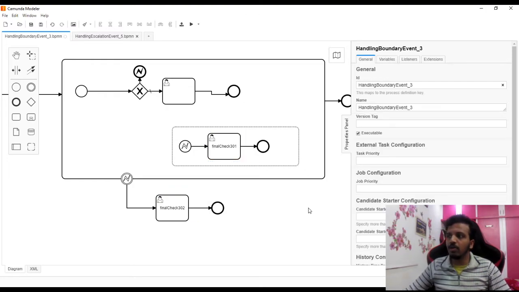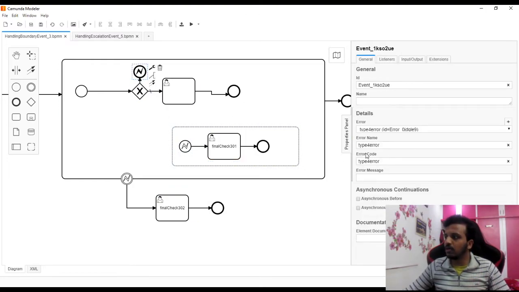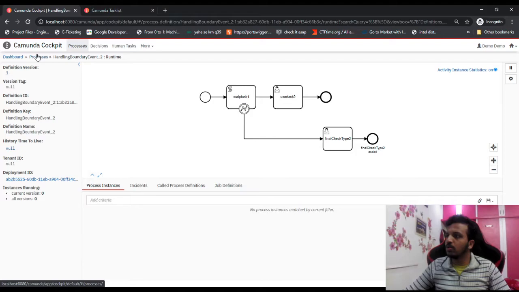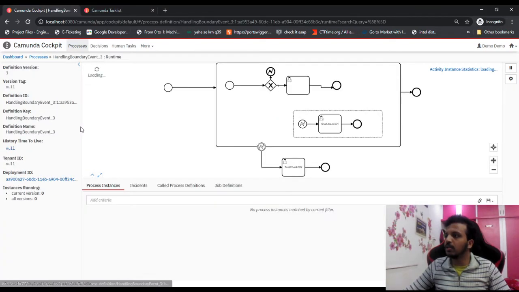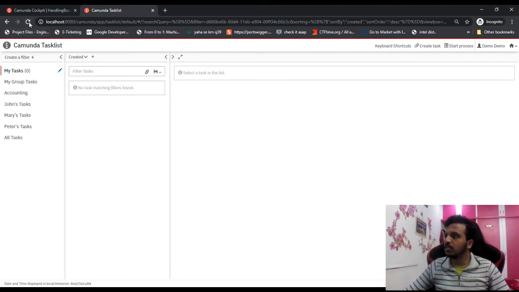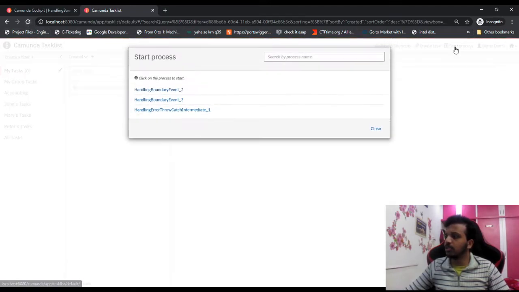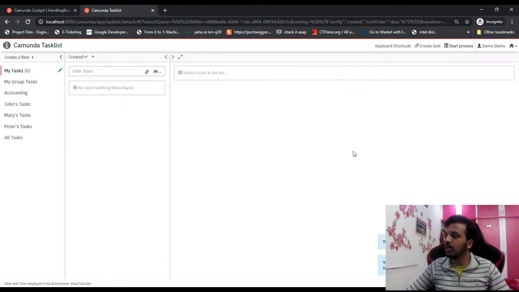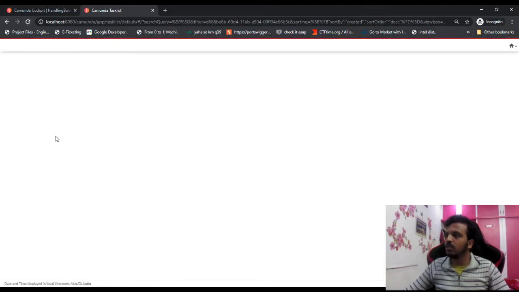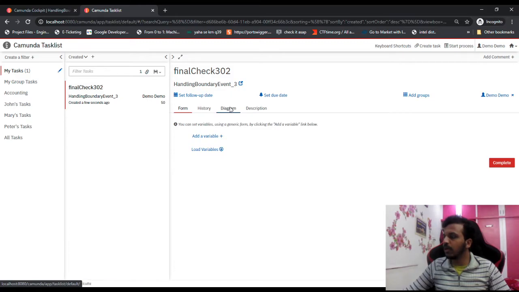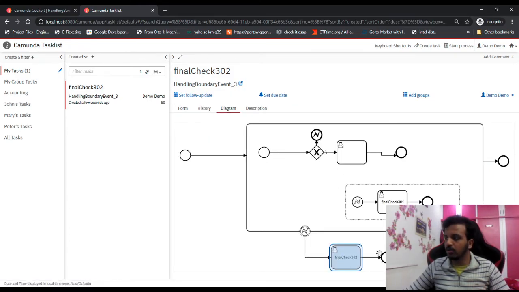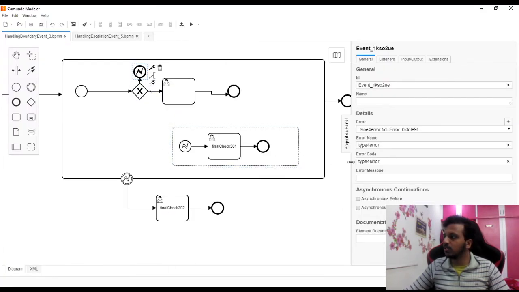So what we are going to do now is, first we'll try with a type 4 error, and as expected the control should come to final check 302. Let's deploy this, and I'll go to the process. So event 3, and let's go to task list and start process. If I refresh now, I should see 302. If I go to diagram, I can see it's coming to the parent, because there is nothing catching what is thrown by this, which is the type 4 error.